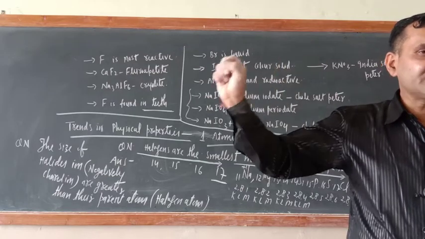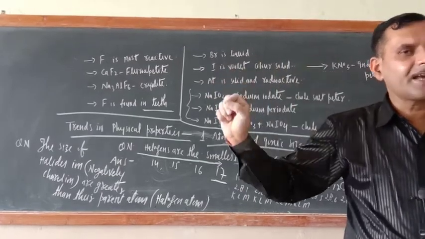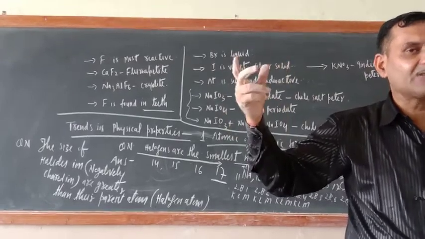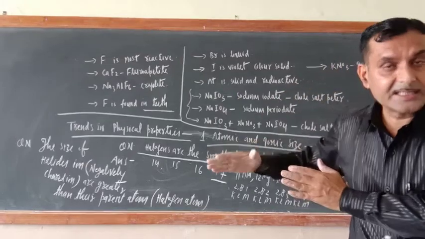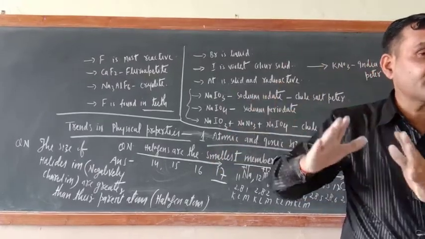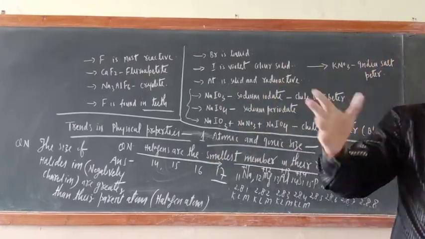F negative, Cl negative, Br negative, I negative are halide ions, negatively charged ions. So the size of halide ions is greater than the original halogens. Why? That is the question.